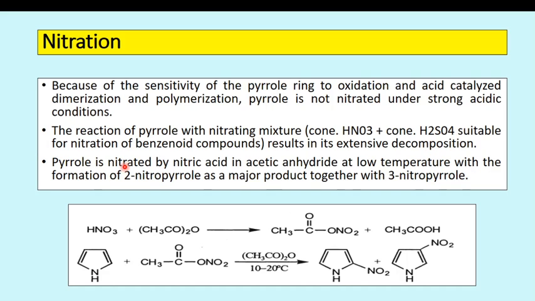And pyrrole is nitrated by nitric acid in acetic anhydride. Acetic anhydride is reacted with HNO3 first. Then the product which is formed by reacting these two reagents is treated with pyrrole, and it gives substituted pyrrole at the second and third positions. So pyrrole is nitrated by nitric acid in acetic anhydride at low temperature with the formation of 2-nitropyrrole as the major product together with 3-nitropyrrole. So 2-nitropyrrole is the major product formed in this reaction.